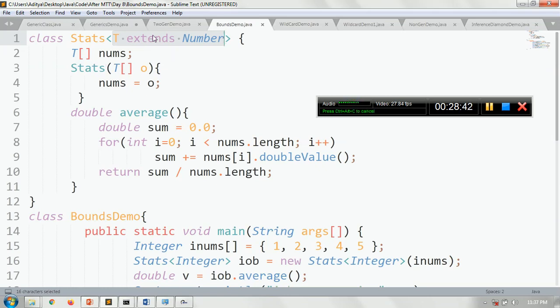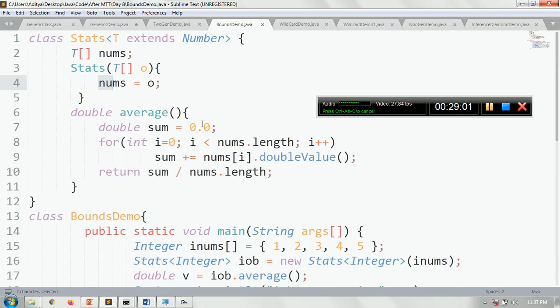Now you have an array of T type. With the help of the constructor of this class, whatever array will be passed is assigned to nums. So nums is of T type, and obviously the passed object should be of which type? T type. Then, with the help of the average method,